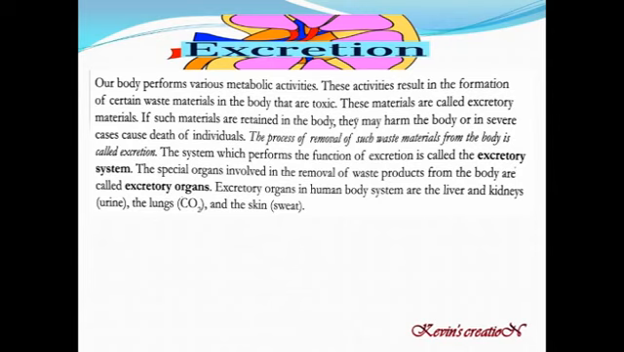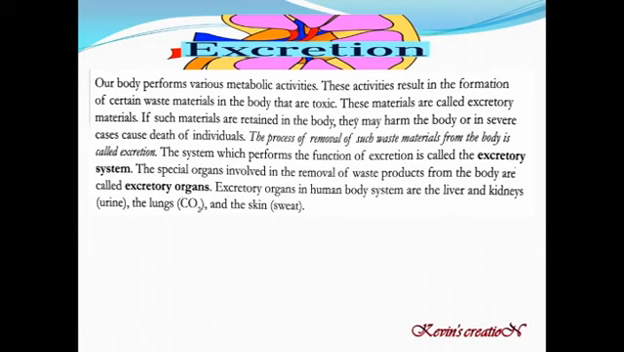Our body performs various metabolic activities. These activities result in the formation of certain waste material in our body that are toxic. So in our body, many metabolic activities are going on without our knowledge, and because of that, certain waste materials are also produced which are poisonous. Toxic means poisonous. These materials are called excretory materials. In common terms, we call it waste products which are not required by the body.